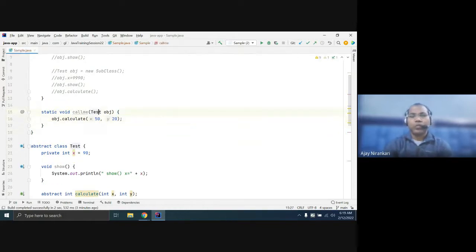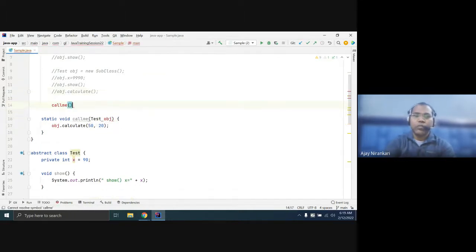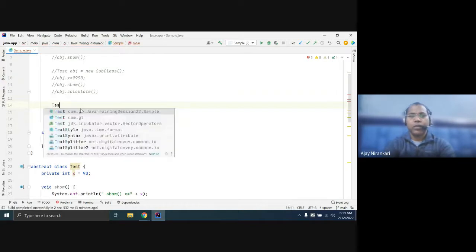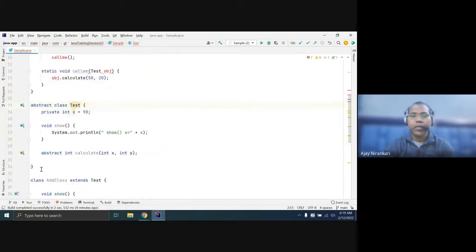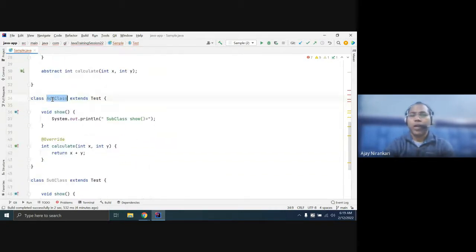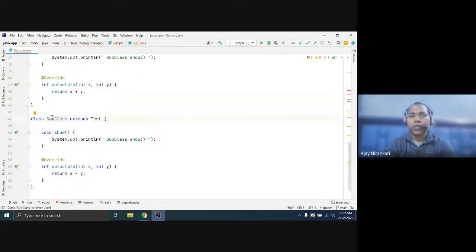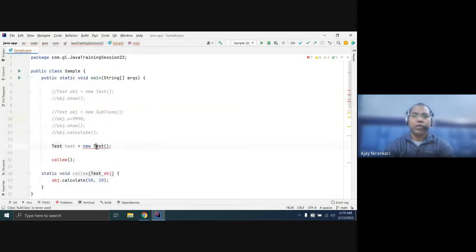So anyone can call my method. Let's say I want to call the method; this method expects you to pass the test object. So now you have to create the test object. Test object equal to new Test. Let's try, but you notice Test is abstract, so we cannot create an object. So we can create the object of a subclass. There are two subclasses, maybe add subclass or subtract subclass. So if you write here, let's say I want the add subclass, and now you can pass it here.